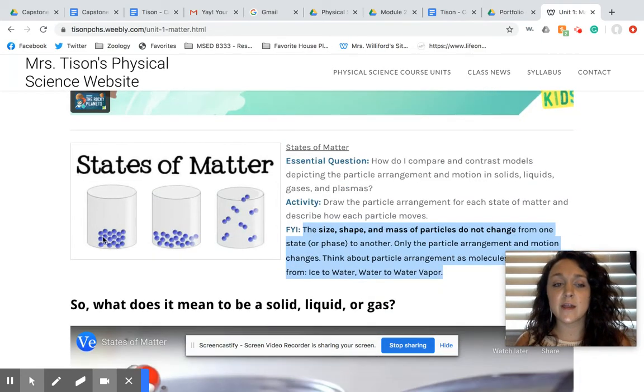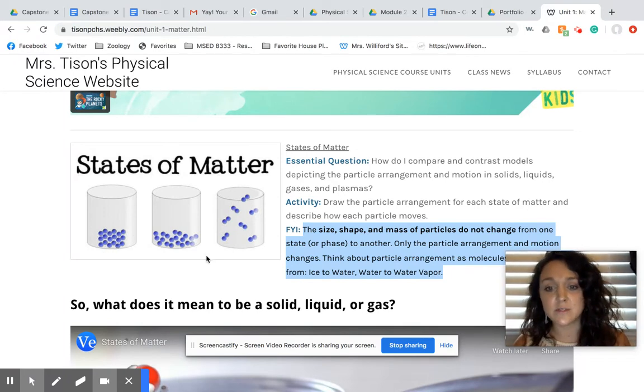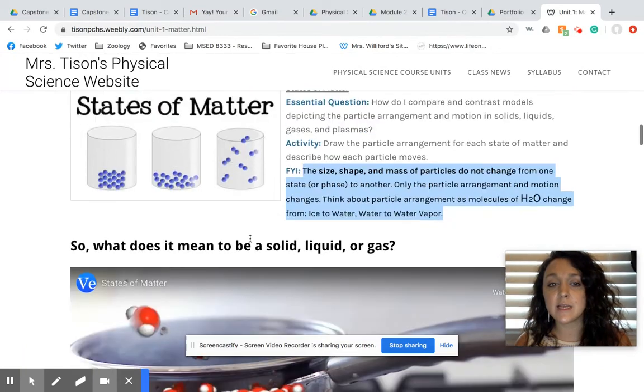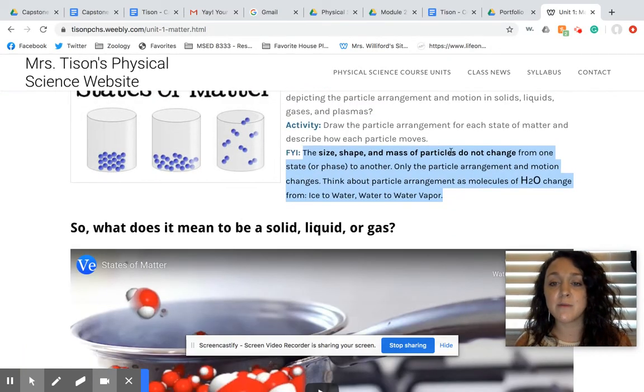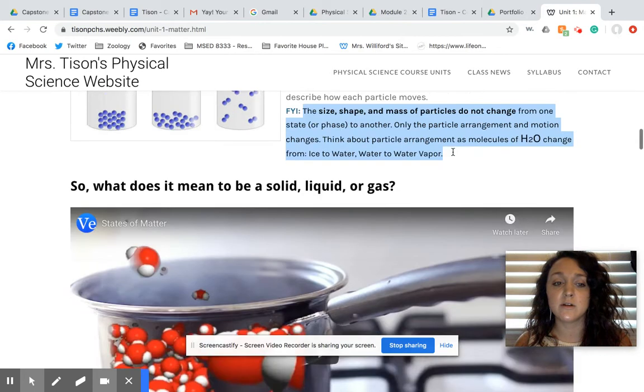Then remember, we've got our solid, our liquid, and our gas. And notice all the particles look the same. All of them are the same size, same shape, same mass. None of that changes as we go from a solid to a liquid to a gas. It's a physical change, so all that's changing is the space between them. So remember, nothing is changing about the particles themselves, just how much energy those particles have. So as we go from a solid to a liquid to a gas, we don't see any change in the size, shape, and mass of the particles, just how much energy they have.